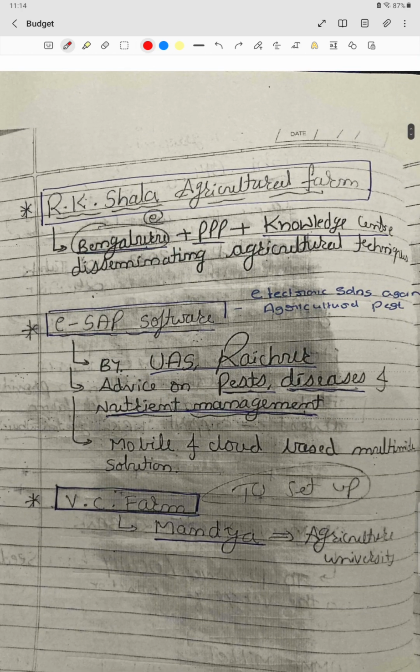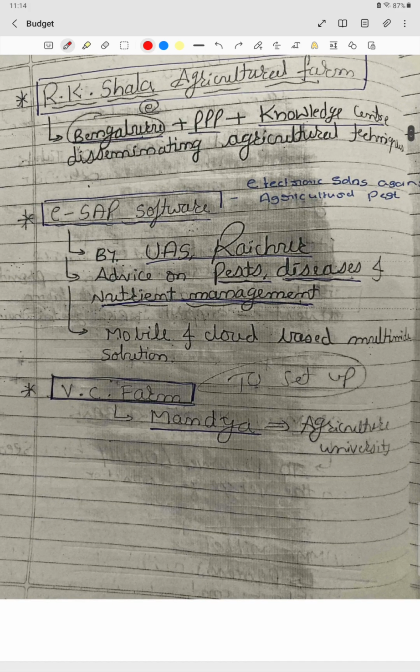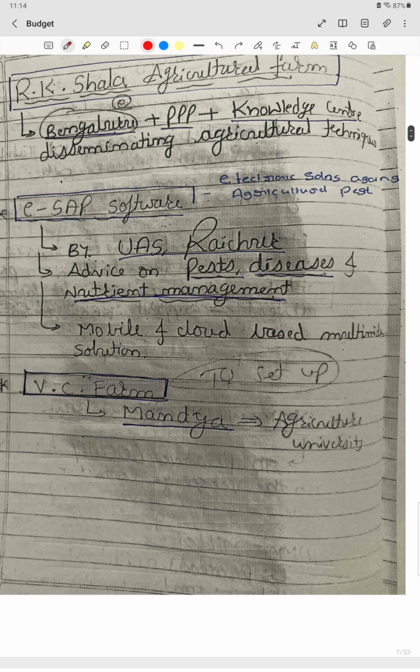Then we have RK Shala Agriculture Farm, which is in Bangalore. Then VC Farm in Mandya, which has to be set up. Then ESAP software, that is Electronic Solutions Against Agricultural Pest software. Who has developed this? It has been developed by UAS Raichur, that is the University of Agricultural Sciences, Raichur. It mainly advises on pest, disease, and nutrient management.